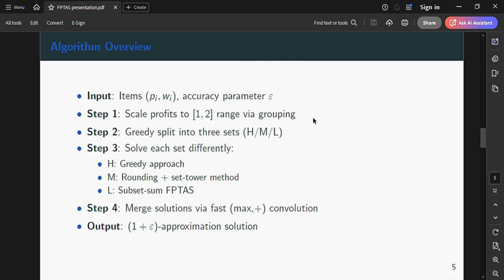In step 4 we merge the per-group profit functions using fast max-plus convolution function primitives to get the global approximate function and evaluate it at W.